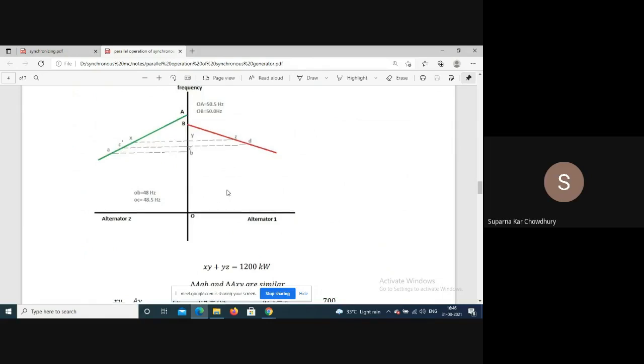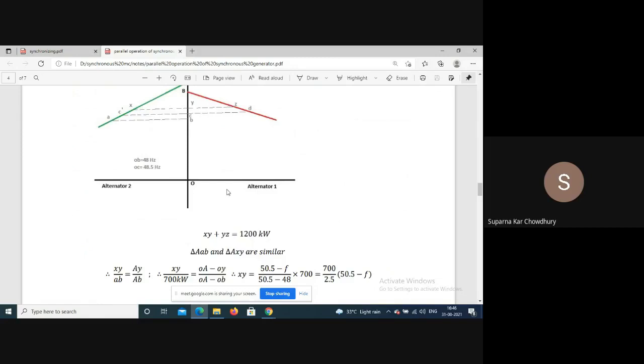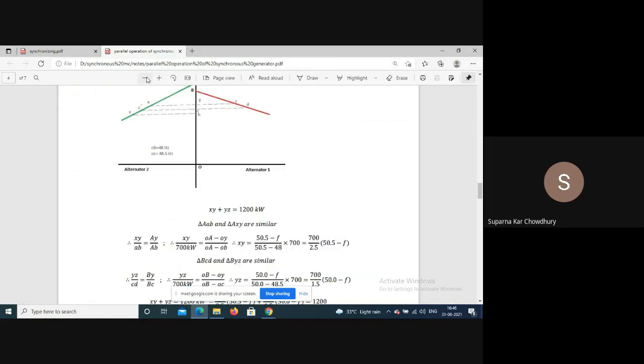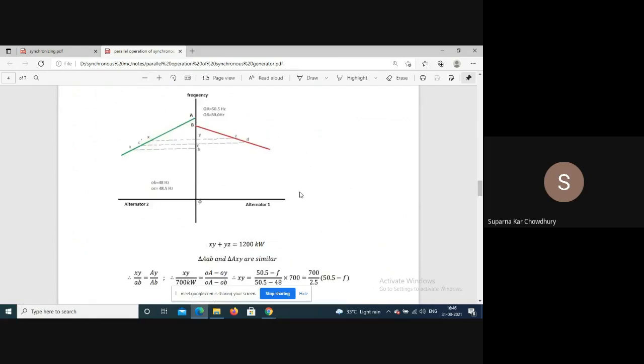These are similar triangles, so we will have XY by AB is equal to AY by AB.